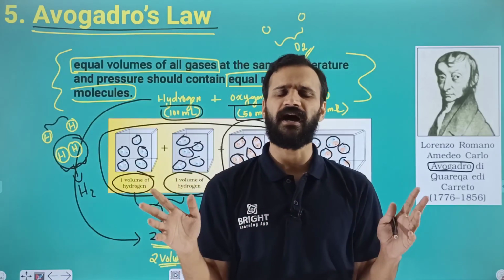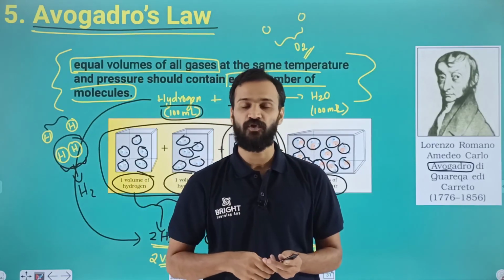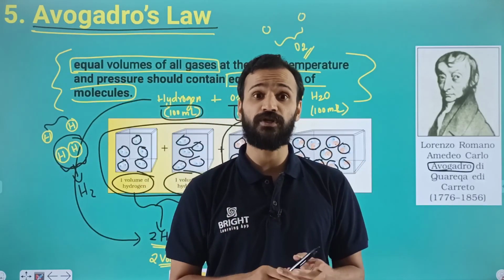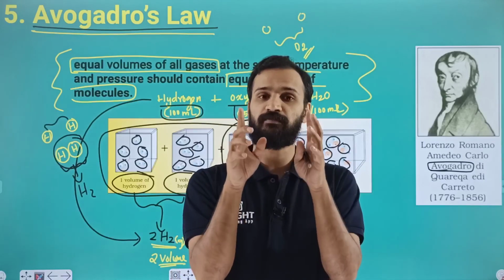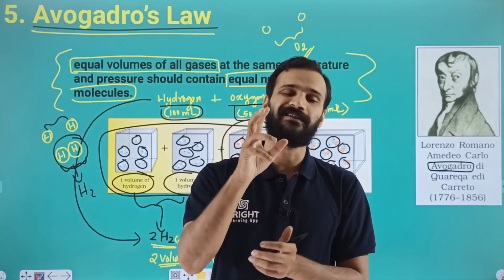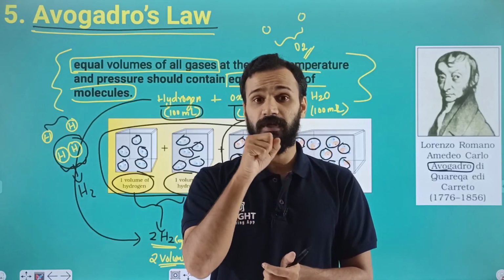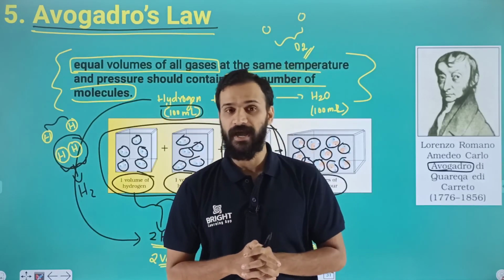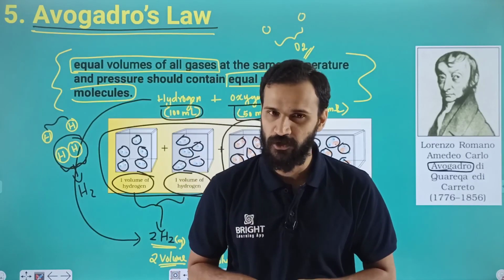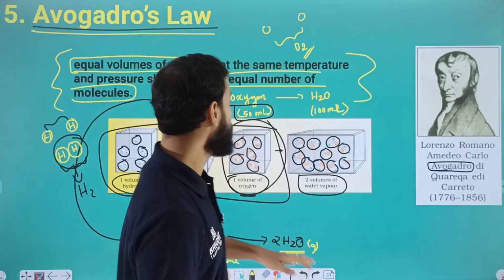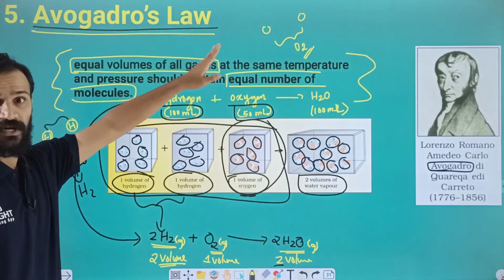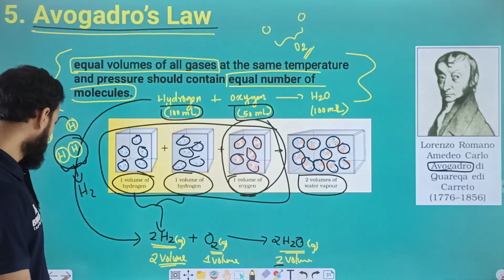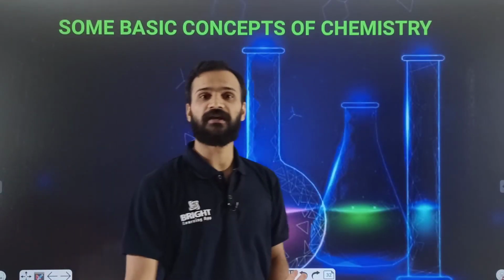Next, Gay-Lussac's law of gaseous volumes: when gases combine or are produced in a chemical reaction at constant temperature and pressure, they do so in a simple ratio by volume. And the last one is Avogadro's law. What is Avogadro's law, dear students? Very simple idea: equal volumes of all gases under the same conditions of temperature and pressure contain the same number of molecules. So these five laws are very important.